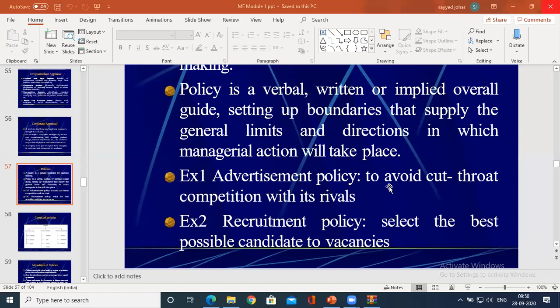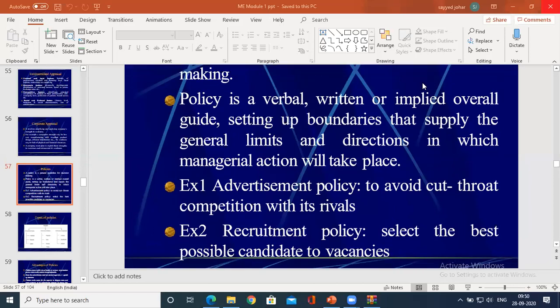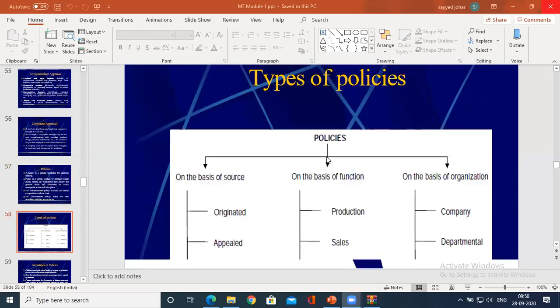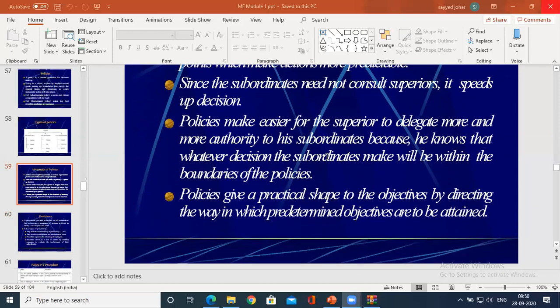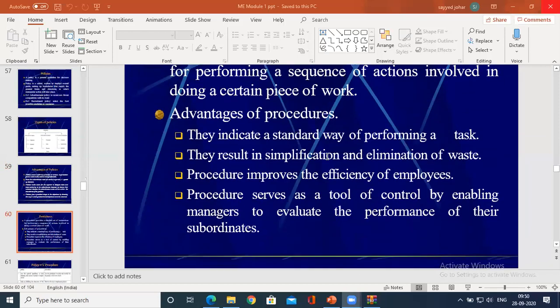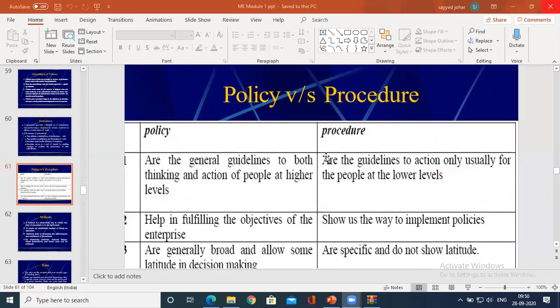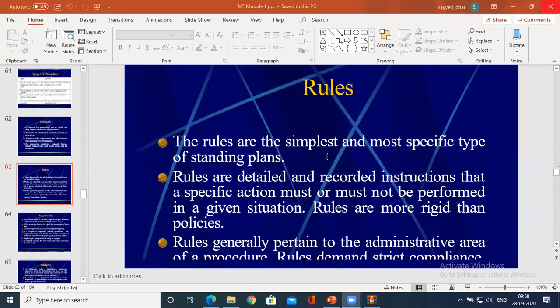If it is a recruitment policy, select the best possible candidates for the vacancy. So it is one of the guidelines in order to achieve the objective. We have many concepts: policies, what are policy and process, it's a very important concept. Then we have a method.